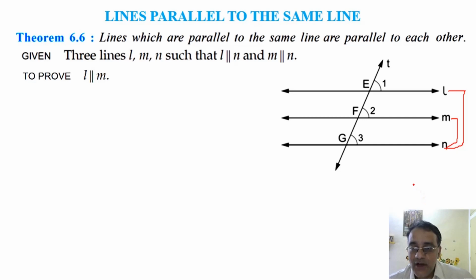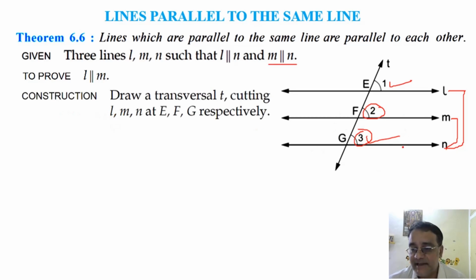Okay, so now let us start with the first. L is parallel to N. So angle 1 is equal to angle 3. Why? If L is parallel to N, right, angle 1 is equal to angle 3 because corresponding angles, right? And M is parallel to N will imply angle 2 is equal to angle 3. Why? Corresponding angles, right? So we'll take one by one.